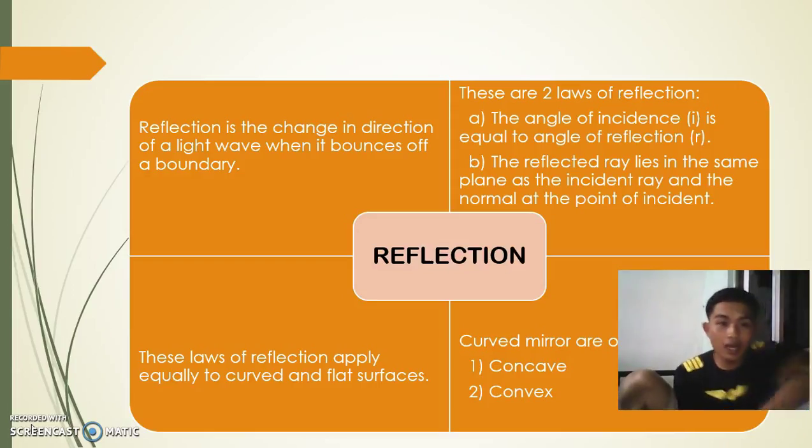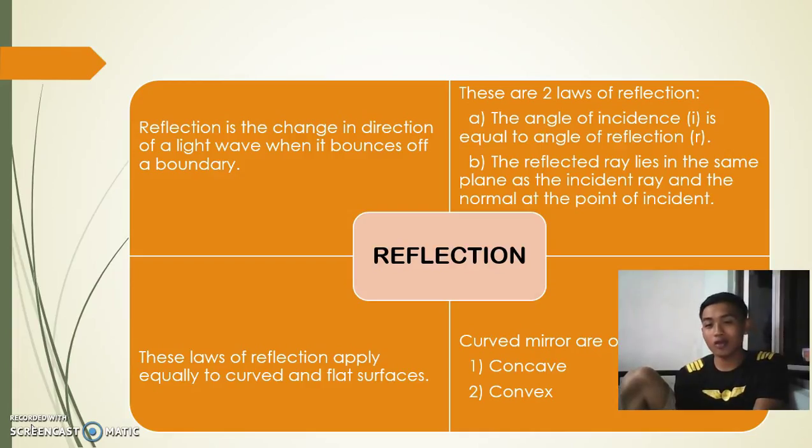Reflection. Reflection is the change in direction of a light wave when it bounces off a boundary. These are the two laws of reflection. The angle of incidence is equal to the angle of reflection. The reflected ray lies in the same plane as the incident ray and the normal at the point of incidence. This law of reflection applies equally to curved and flat surfaces.